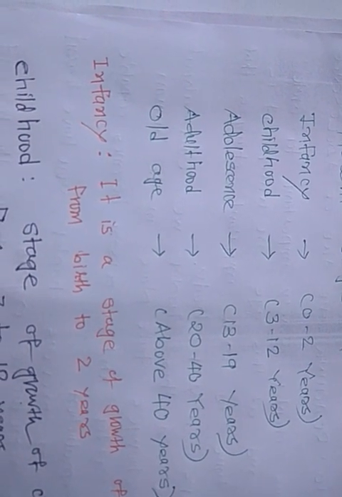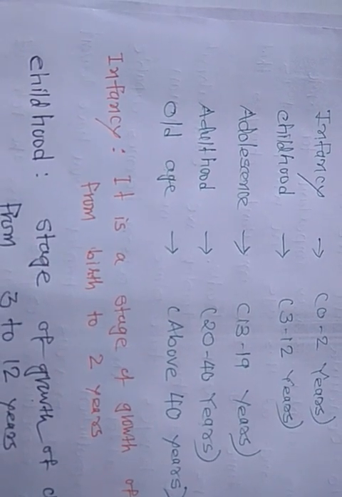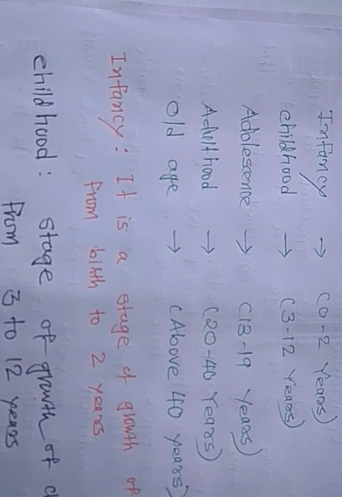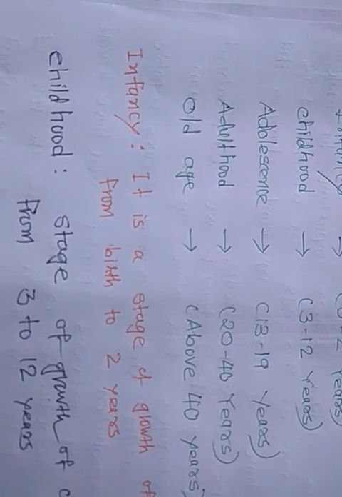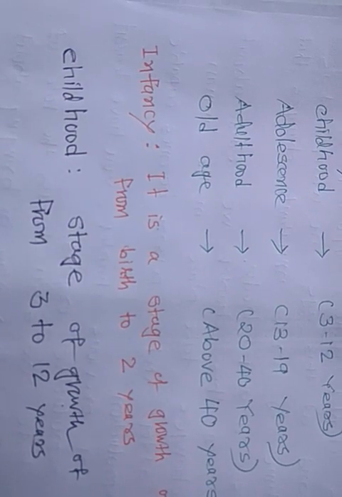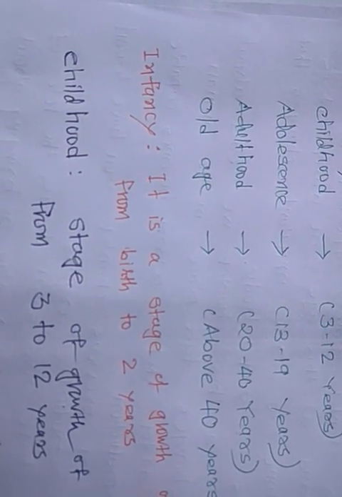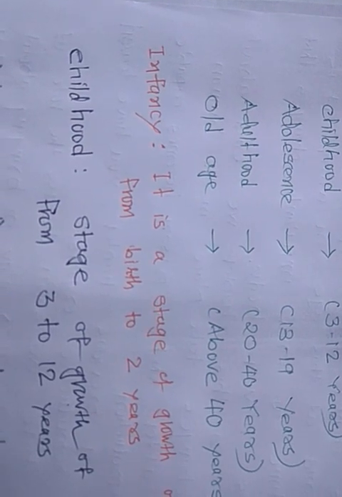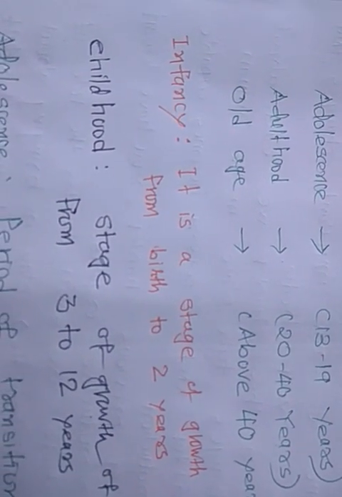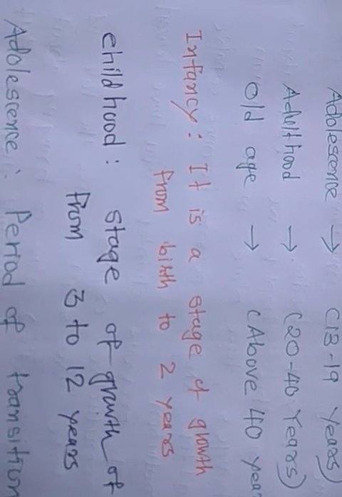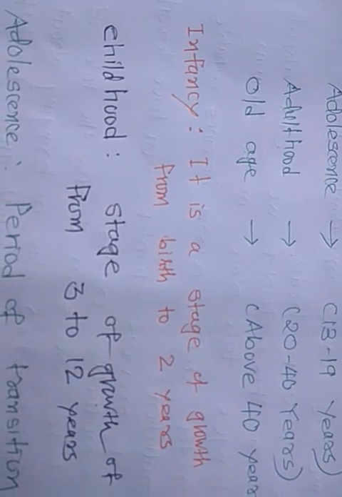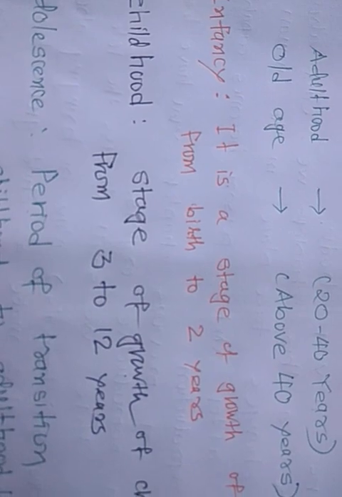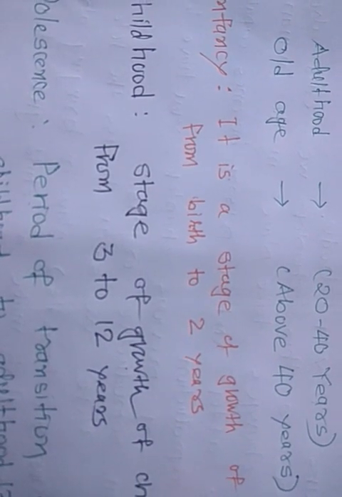The second stage is childhood, between 3 and 12 years. The third stage, between 13 and 19 years, is adolescence. Then adulthood, between 20 and 40 years. Then old age, above 40 years.